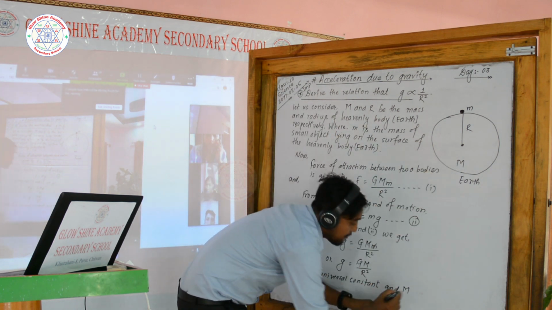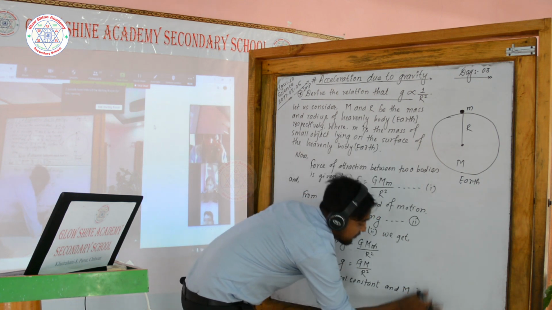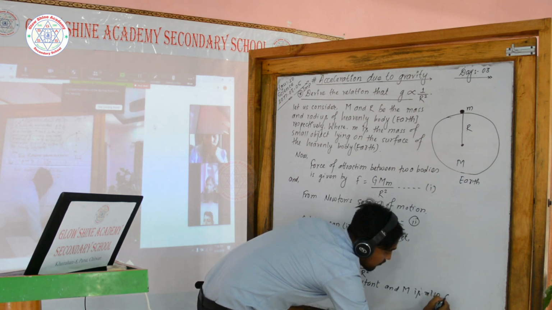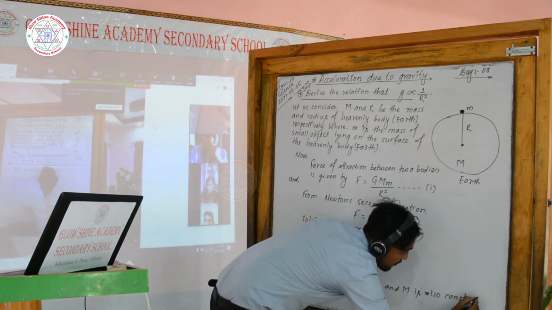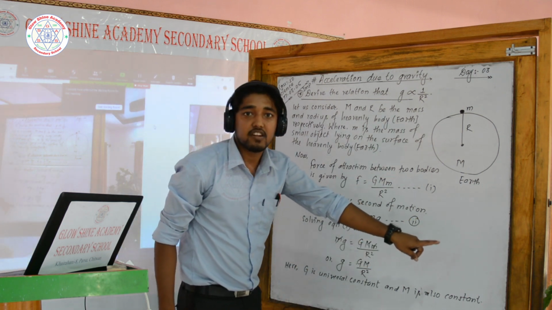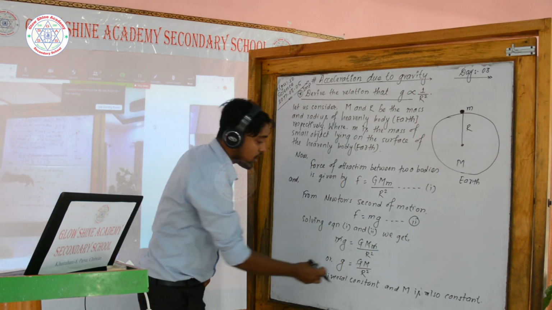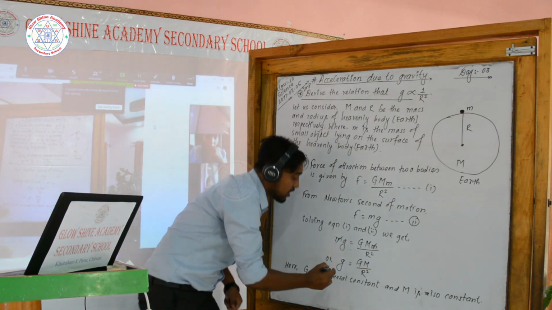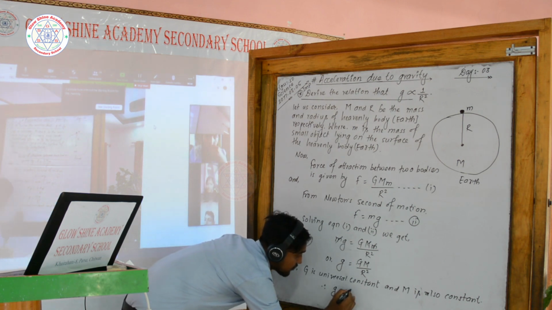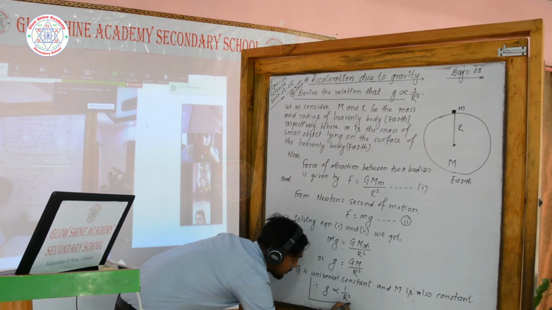G is the universal constant and mass is also constant because it is the mass of heavenly bodies. If both values remain constant, then you get the equation that g is inversely proportional to 1 by R square. This is the remaining, the required equation.